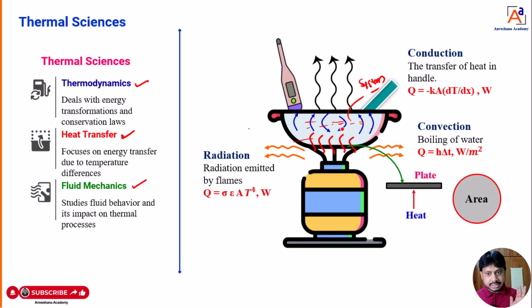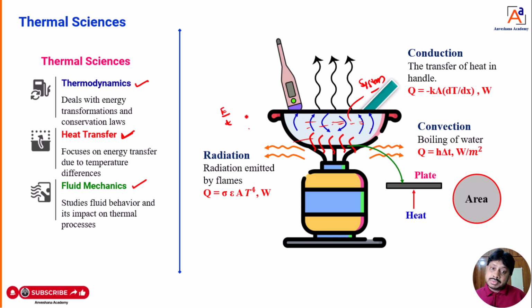That is one thing you can take, dear students. Second one, heat transfer. How much amount of heat is transferred to the system, at what rate it is transferred, and in which mode the heat is transferred. These fundamentals and concepts are explained by a branch of science that we call heat transfer. Heat transfer discusses how much heat is transferred, that is the rate of heat transfer. Rate of heat transfer means rate of energy transfer per unit time. You can take small t.